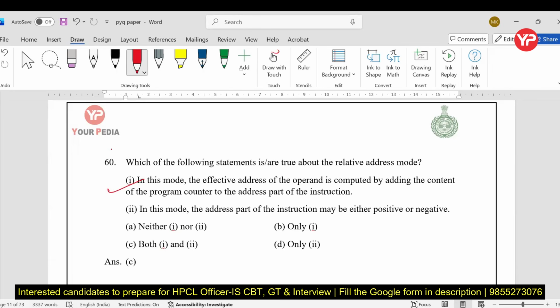In this mode, the address part of the instruction may be either positive or negative. Yes, my dear student, that is also true. Keep in mind the effective address is equal to program counter plus address field. And positive means we need a forward jump.